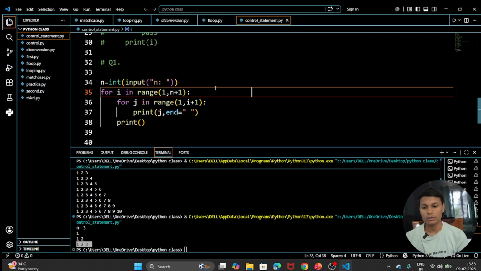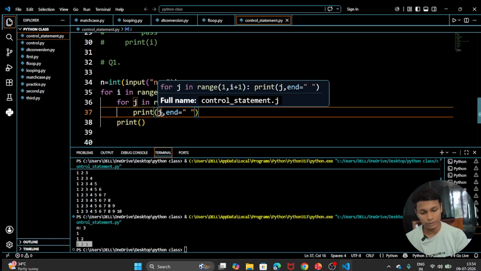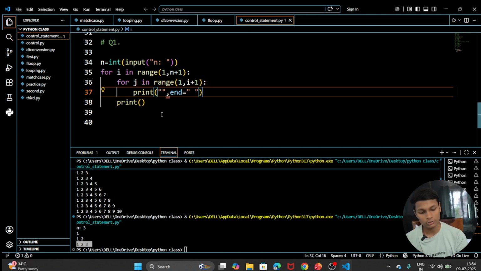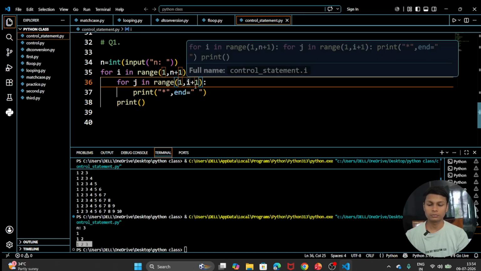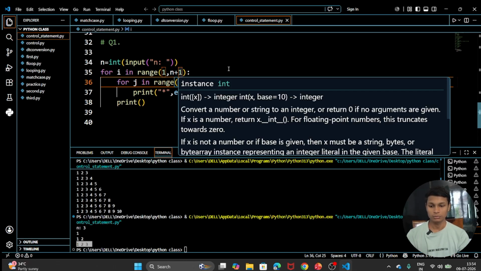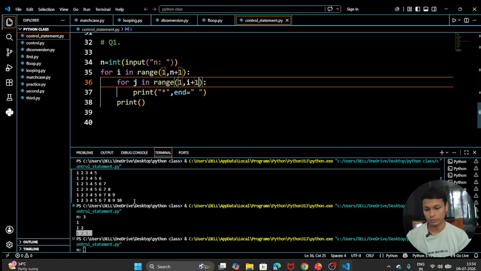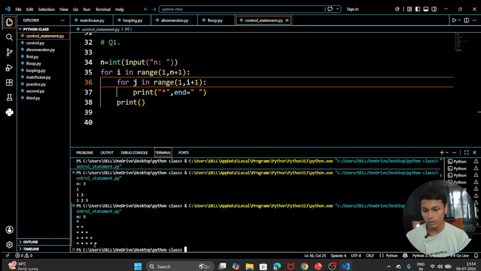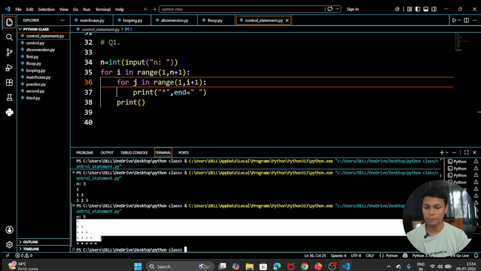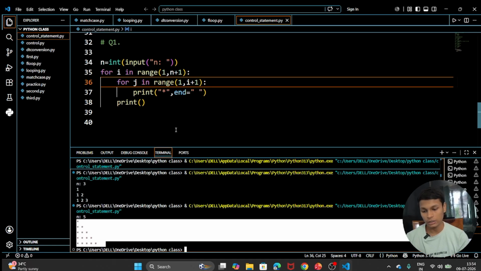Okay, now let's see if you want to print some stars there. How are we going to do this? If you know, then comment how we are going to print the star. To print a star, we do nothing special, simply a star is there. It will go till i plus 1 and n plus 1, the same thing. And if I run this code, you can see that our star pattern will be printed. This is a way to print using a star. Here a star right angle triangle will be printed.